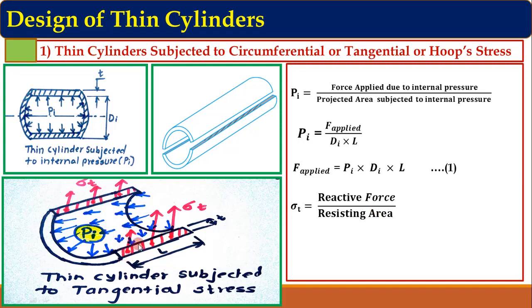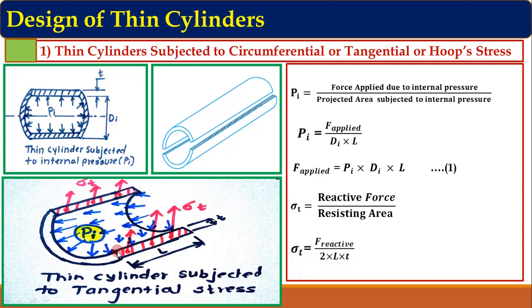This hatched portion shows the resisting area and it is rectangular. So there are two rectangular areas, one is here and another is here. The first rectangular area can be given by L into t, and the second is also L into t. So the total area becomes twice L into t.